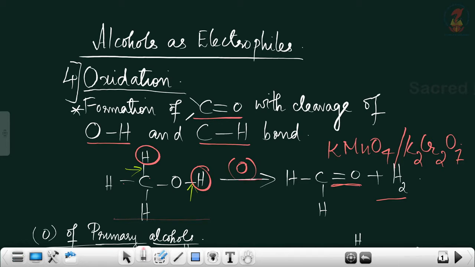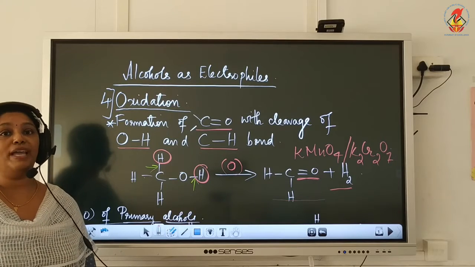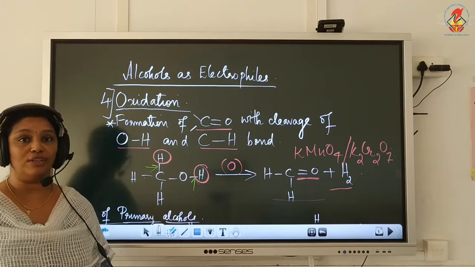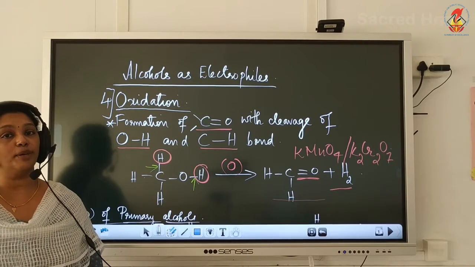CH3OH. On oxidation, you can see the bond between CH, any of the CH bonds can break, and the OH bond is broken, and it results in the removal of H2 gas. Now, we also get the product where a double bond is formed between carbon and oxygen. That means we get a carbonyl compound. Now we can use different oxidizing agents. So based on the oxidizing agent used for oxidation, alcohols give different products.